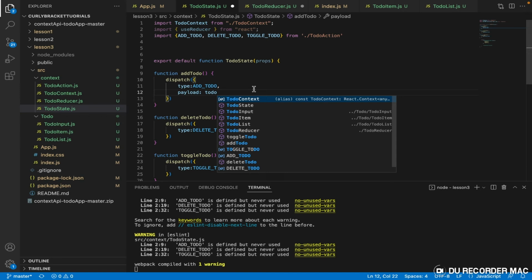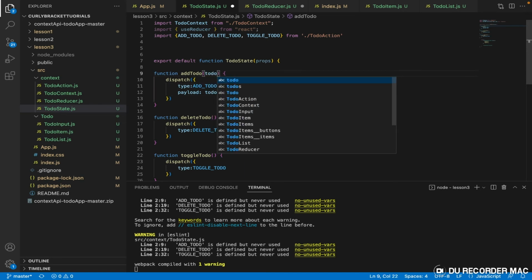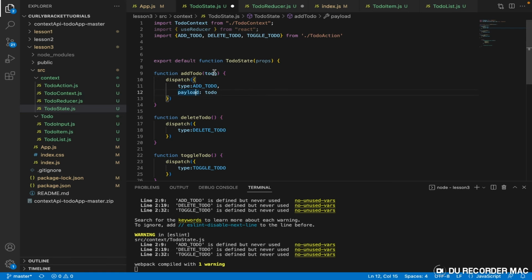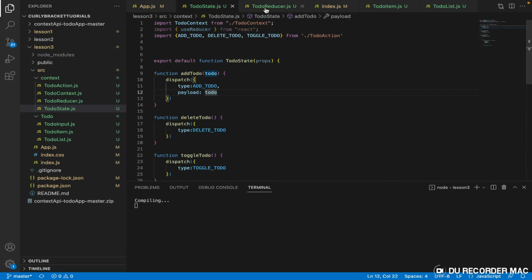That means this function here is going to accept a parameter, to-do. So every time this function runs, it is expecting something. It is expecting an instruction. Now, how will it know this instruction? What will it use to identify this instruction? We call that to-do. Now, there are other times when you're going to use something else. All right. Now, come with me. Let's keep going. You're going to understand payload more in a very short time. I think at this point we have our add to-do ready. Right? We have our add to-do ready.